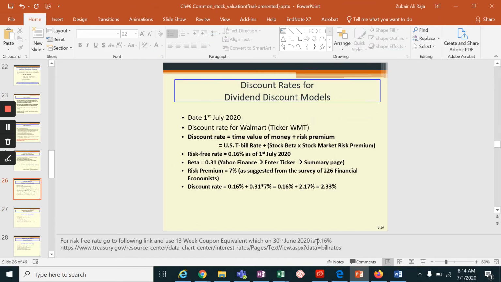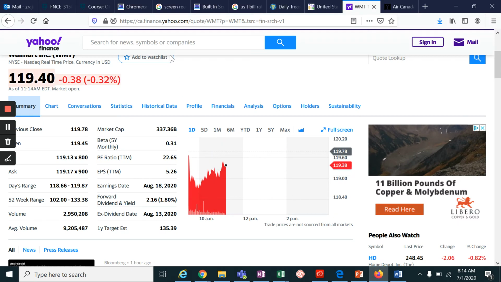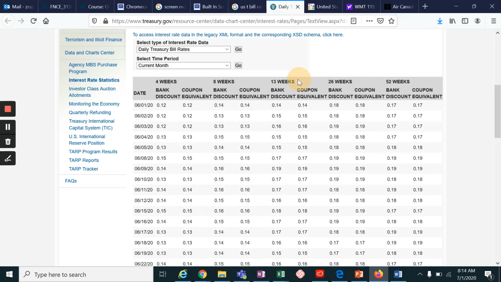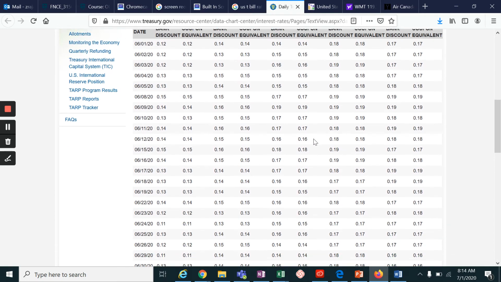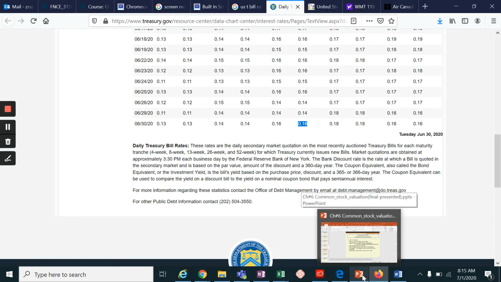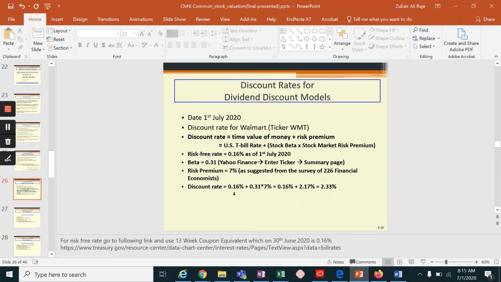So I simply went to the Treasury website, and over there I can see it's a 13-week, which is actually the 3 months T-bills, and I'm using the coupon equivalent, which is 0.16%. So this is the risk-free rate of return for the purpose of calculation of the stock's discount rate.